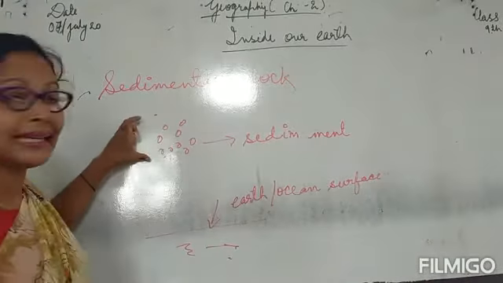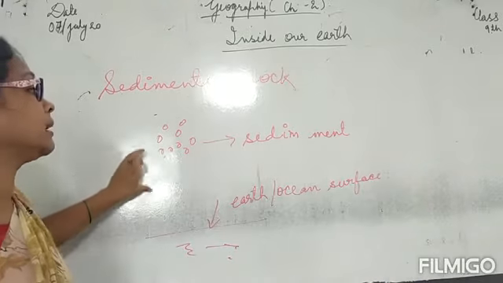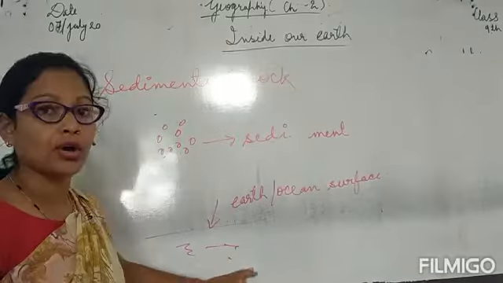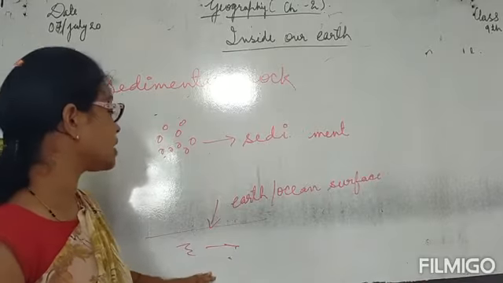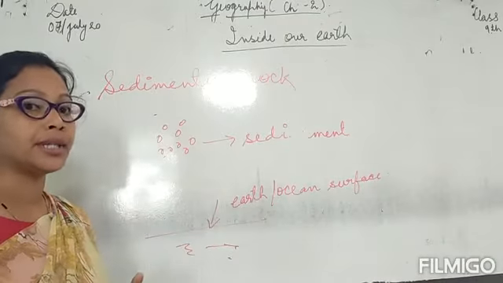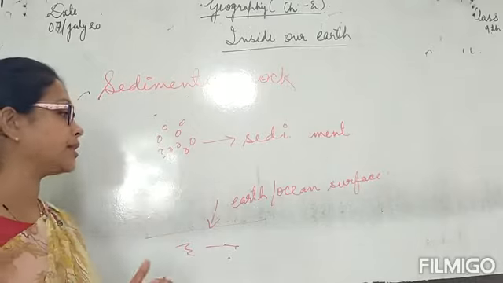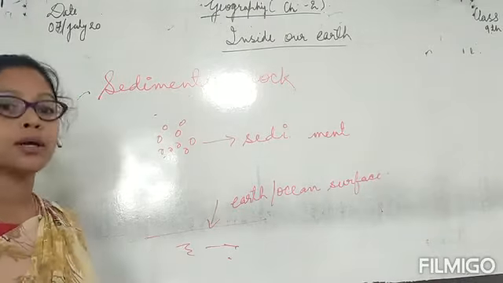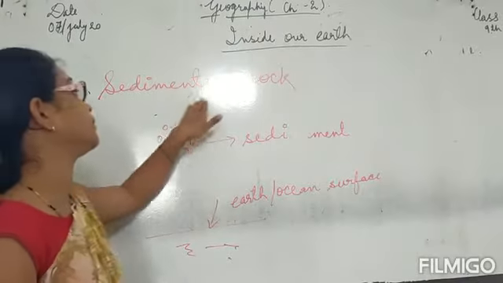So these tiny sediments get settled down on the surface of earth or ocean. They combine together over the years. They combine together and take huge forms, and they convert into larger rocks, which are called sedimentary rocks.